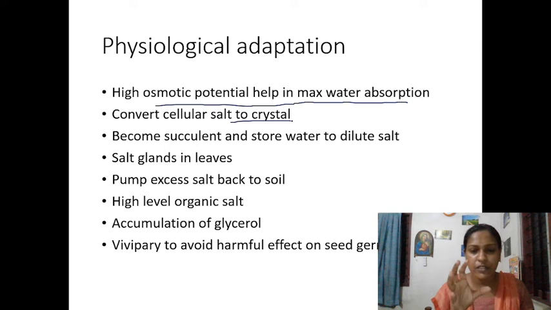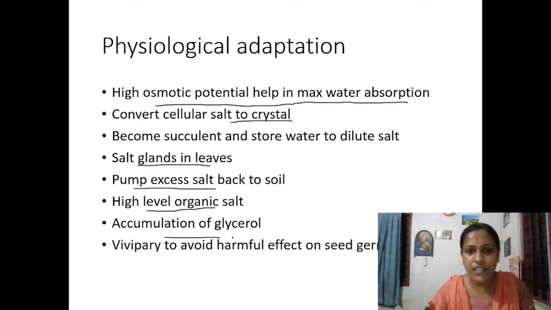The cells are succulent. Why is the cell succulent? Because it stores water, it can dilute the salt. The crystals on the top of the leaves come from salt glands. It can also pump the excess salt back to the soil. That is a good phenomenon they have. Inside the plant cell you can see high osmotic potential, that means high salt content. Then glycerol is also accumulated.